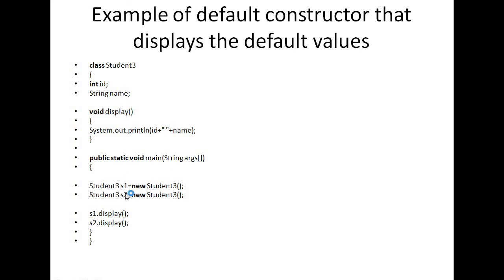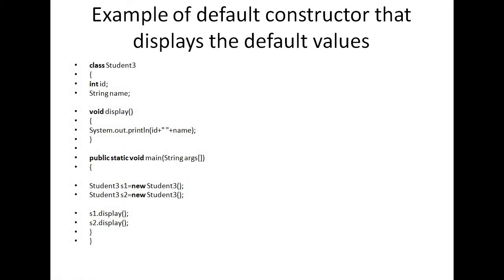Here I am not writing any constructor. I am creating the objects s1 and s2: Student3 s1 is equal to new Student3, Student3 s2 is equal to new Student3. Then s1.display, s2.display.